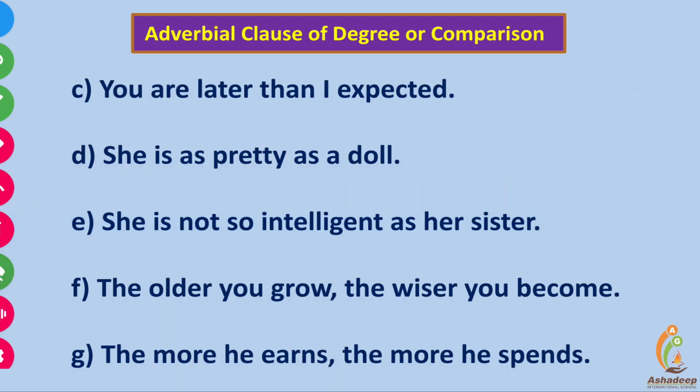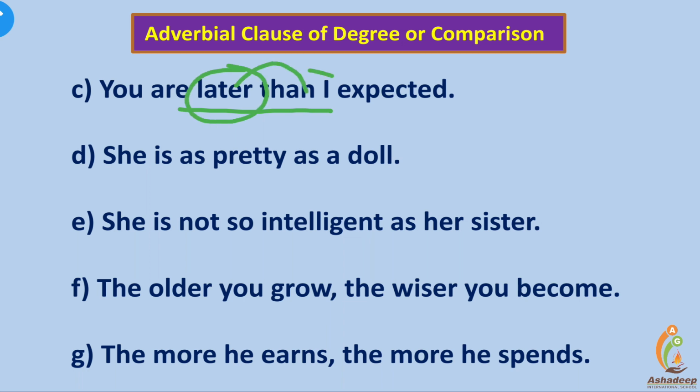Here are a few more examples. You are later than I expected. Late, later, latest. It's the comparative form. After the comparative form, than is always used. You are later than I expected means there is comparison between reality and my expectation. Reality is that you are late, and what I had expected, you will come earlier. So, you are later than I expected.